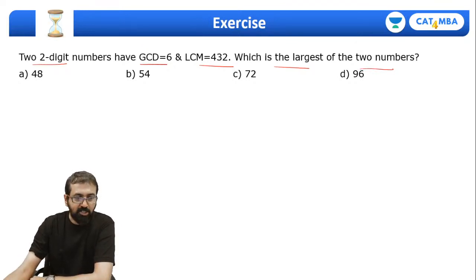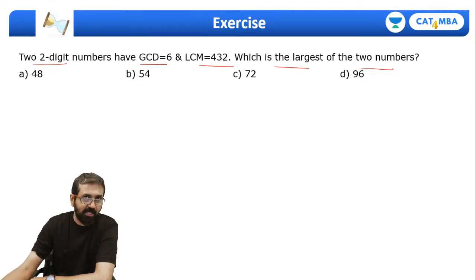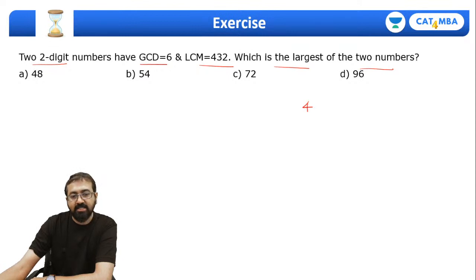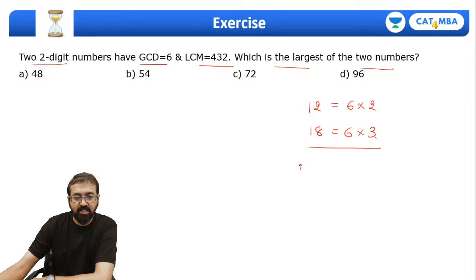You know, this is a special case. I mean, you can of course do it by trial and error, but then we can follow a systematic approach. Please pay attention in case you're not clear about this. Guys, if I take two numbers like say 12 and 18, very simple, I know that the HCF is 6. So can I write 12 as 6 into 2 and 18 as 6 into 3? Yes or no? So in this case, what will be the LCM? Of course, it will be 6 into 2 into 3.